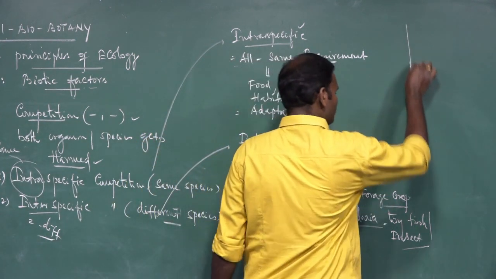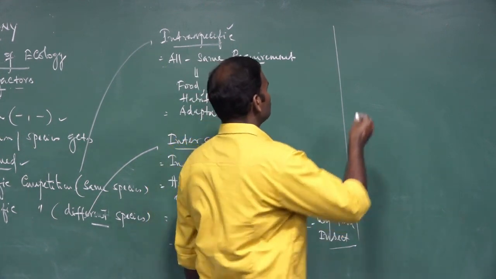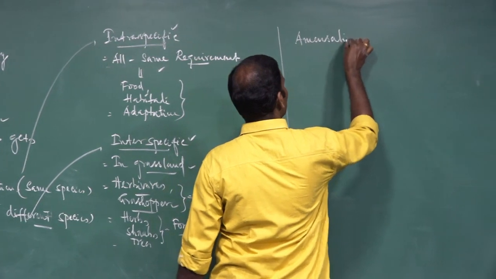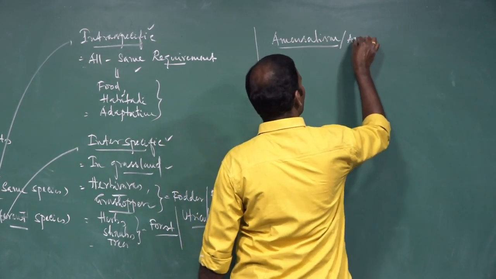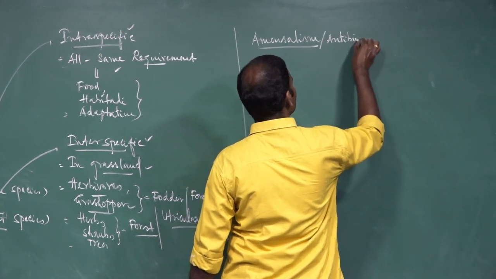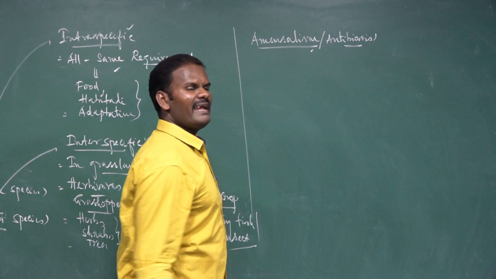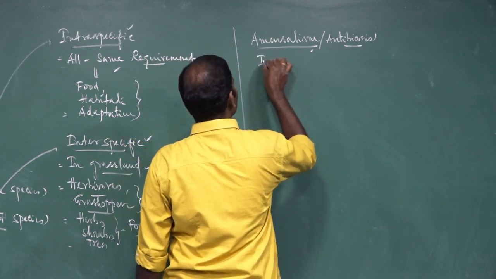The last one of the negative interactions is called amensalism. It is also called antibiosis. It is an interspecific interaction between two species.